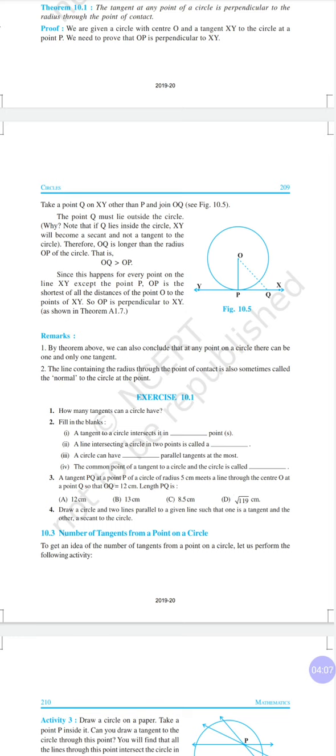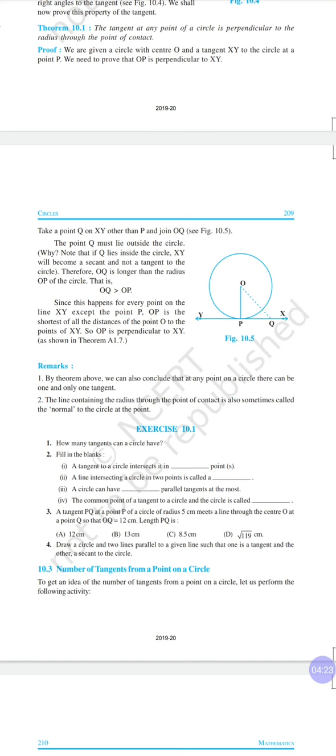So, two parallel tangents at the most. Next, the common point of a tangent to a circle and the circle is called the point of contact.